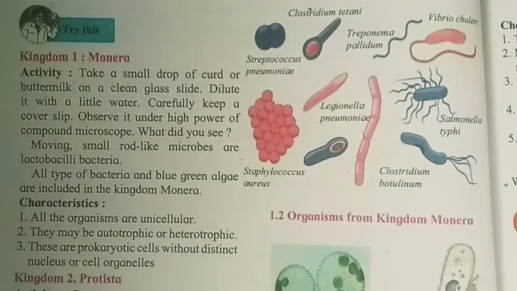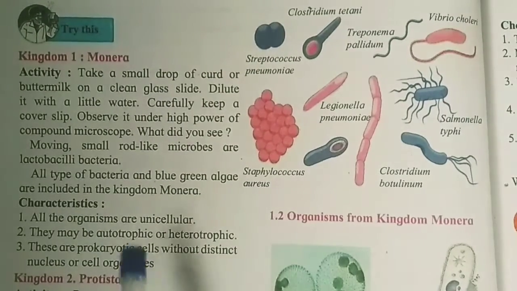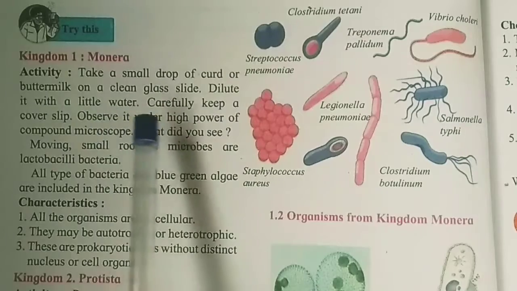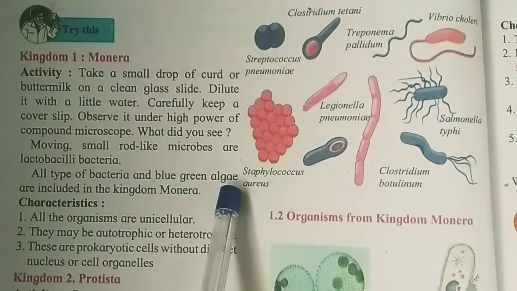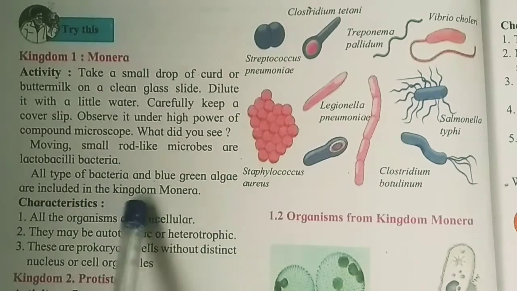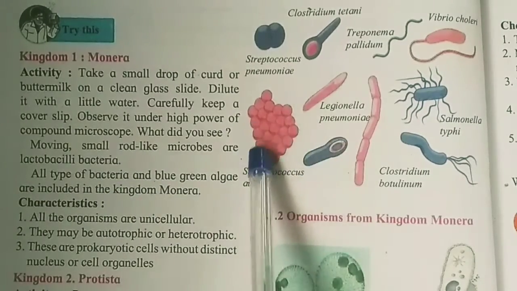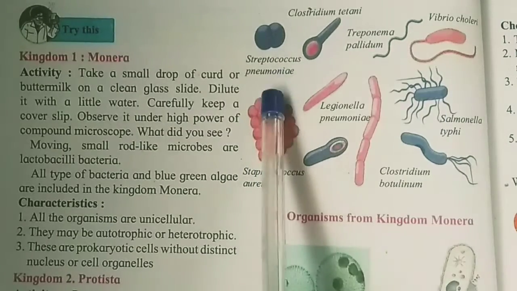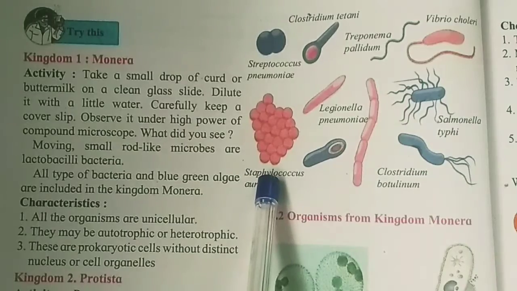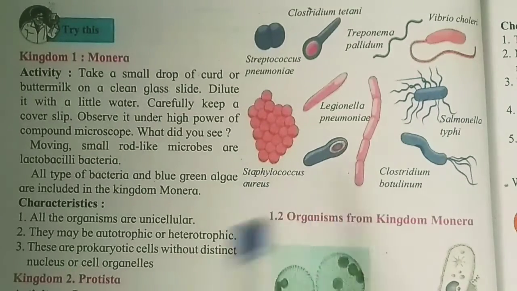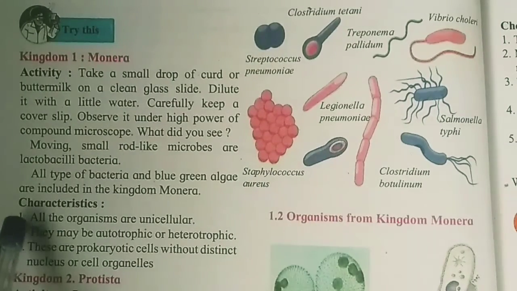So Monera, you have to take a curd or buttermilk on a clean glass and observe it, and all blue-green algae and bacteria are included in kingdom Monera. So here many bacteria are shown. Okay, these are the examples of kingdom Monera. Okay, so characteristics are there.